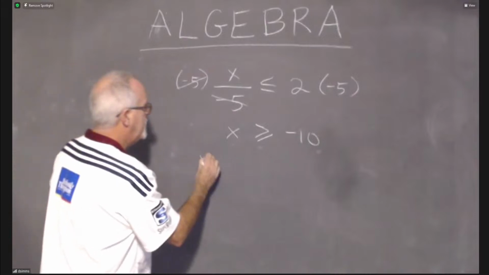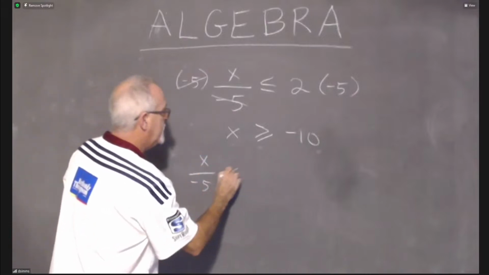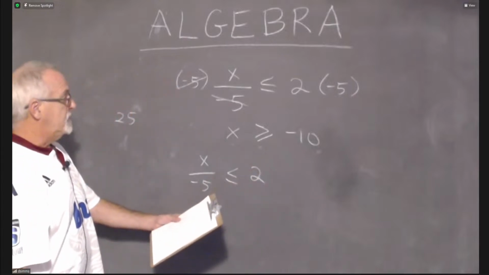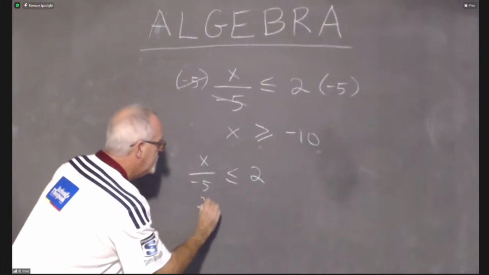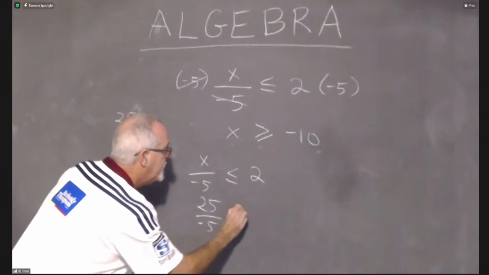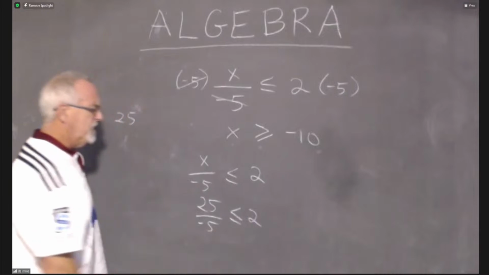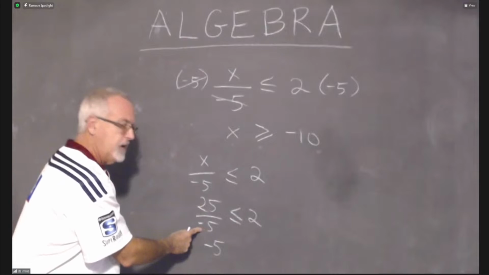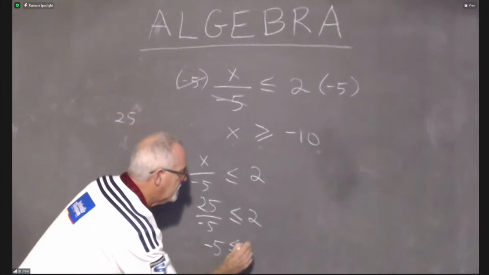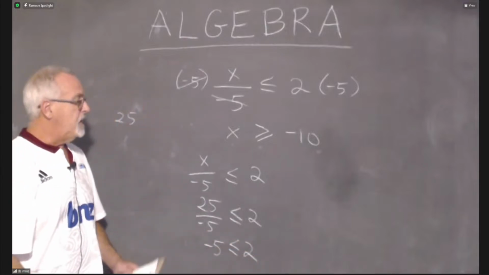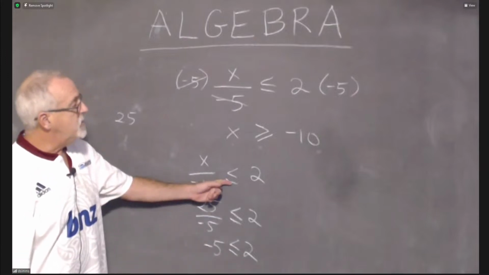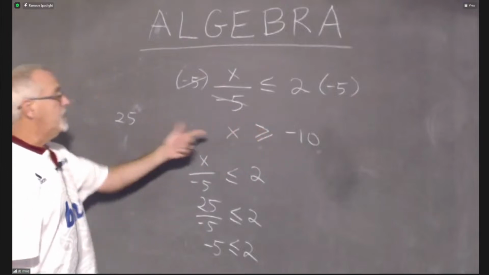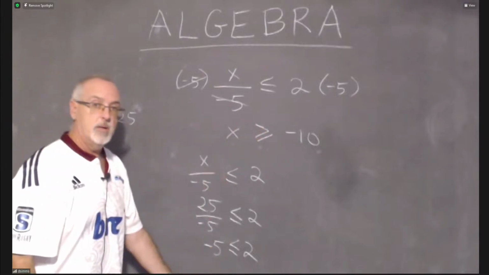Let's plug it in. x over -5 less than or equal to 2. That's all the original question was. Plugging 25 in here. 25 over -5 is less than or equal to 2. 25 divided by -5 is equal to -5. Remember, a positive divided by a negative is a negative. And -5 is less than or equal to 2. So it worked. Plugging into our original question with a value that our final statement with the backwards symbol told us was part of the answer worked.